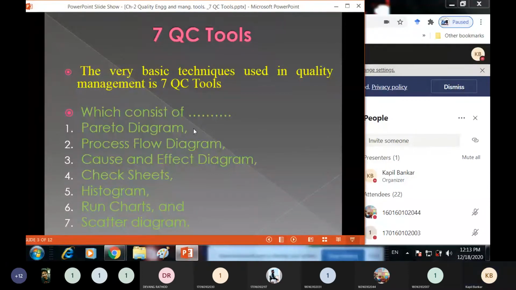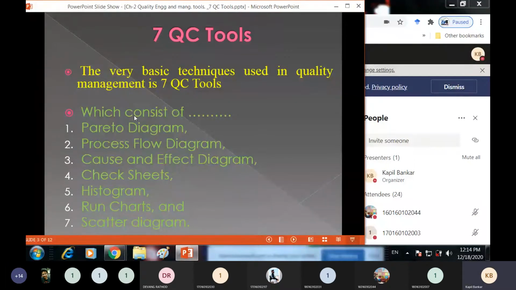Second, process flow diagram. Third, cause and effect diagram. Fourth, check sheet. Fifth, histogram. Sixth, run charts. And the last one, seventh, is scatter diagram. This cause and effect diagram is also known as fishbone diagram and Ishikawa diagram.